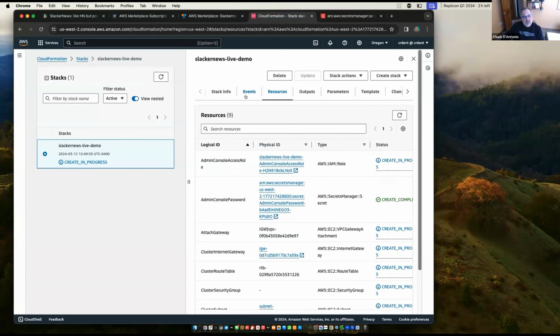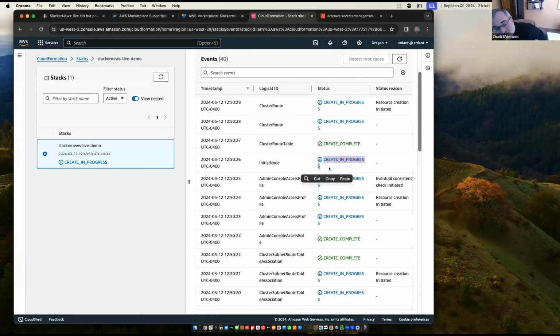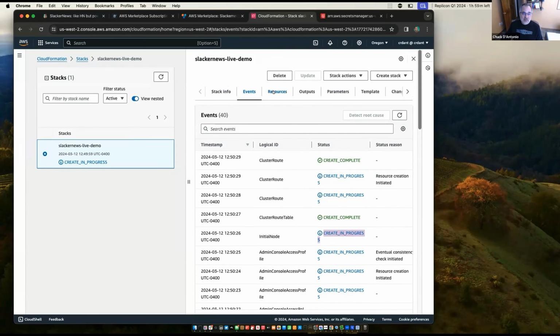And then we can keep looking at the events as the rest of this spins up. So you can see my node creation has started. Again, that's just going to take a few minutes, because we're waiting for that instance to be fully ready with the embedded cluster running.